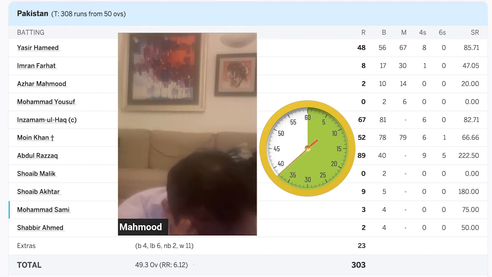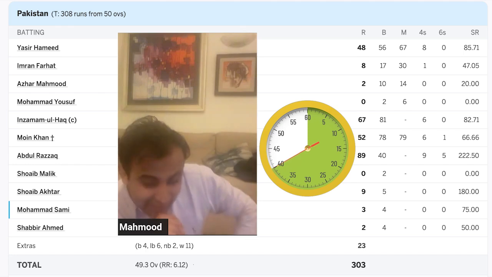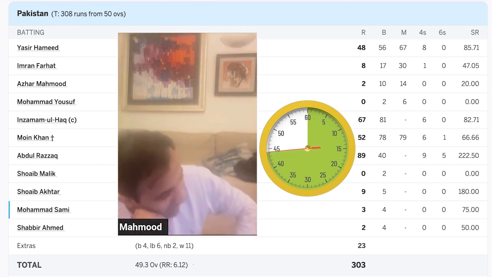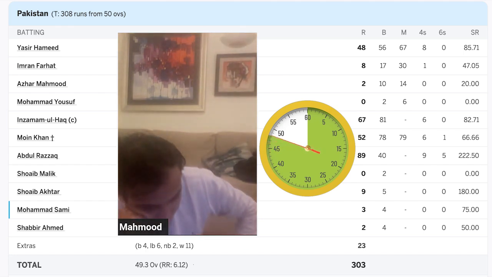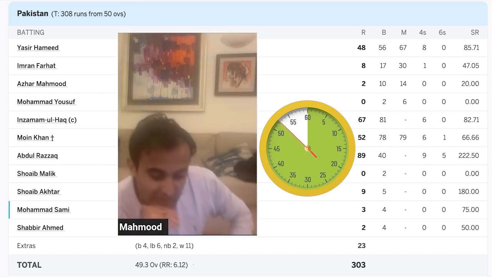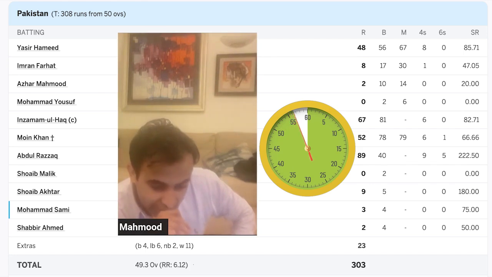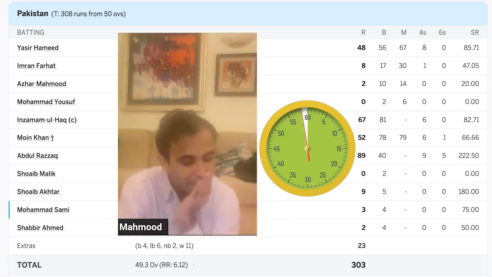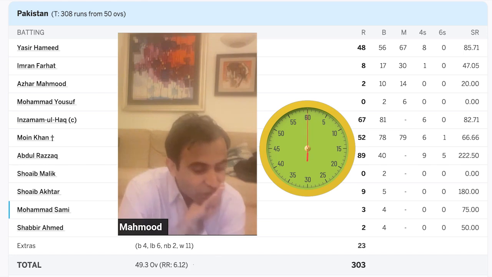Sami, Shabir, Azhar Mahmood at number 3. There were these random games where he came back into the game. This is pinch hitter days, right? When you were chasing, look at the score you're chasing. This was a crazy thing: you bring him in early, he fails, Yousuf fails. Shabir Ahmed.